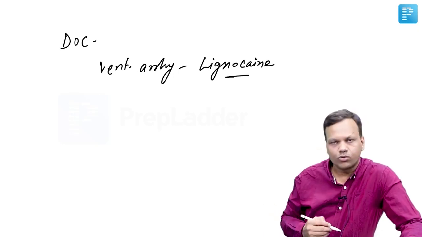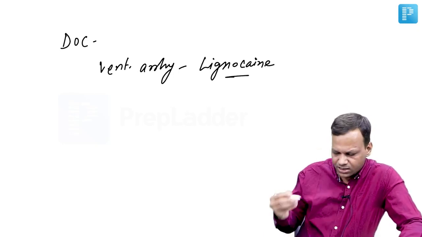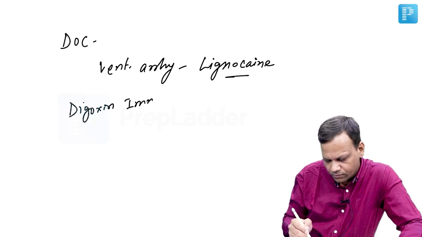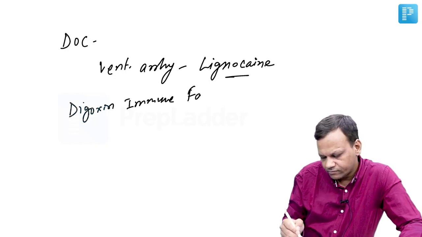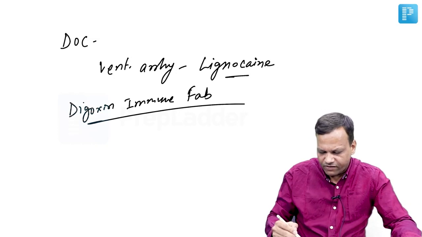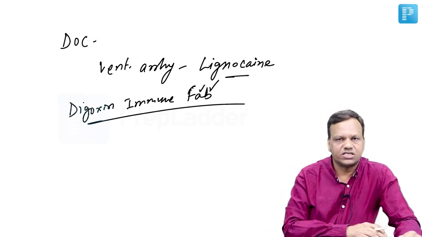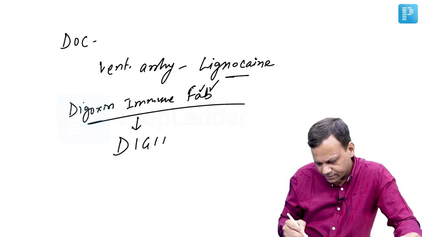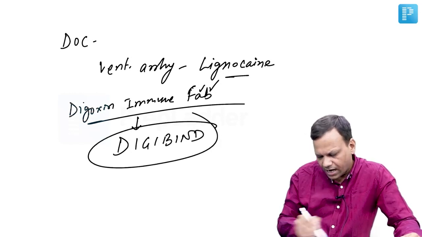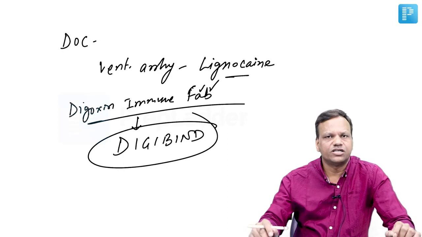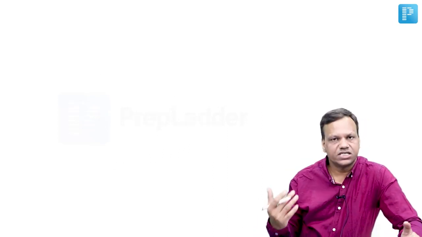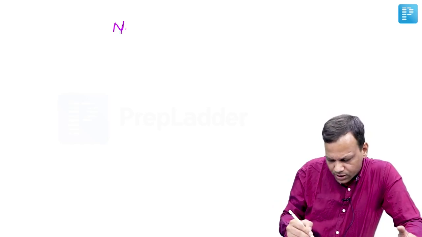And if they cannot be controlled or there are other arrhythmias, then we can use a drug known as digoxin immune fab. This is a fraction of antibody against digoxin, which is also known as digibind. So this will bind digoxin and stop its action, used in severe digoxin toxicity. Okay. So these are the traditional drugs we use in congestive heart failure. Now coming to some new drugs in CHF.